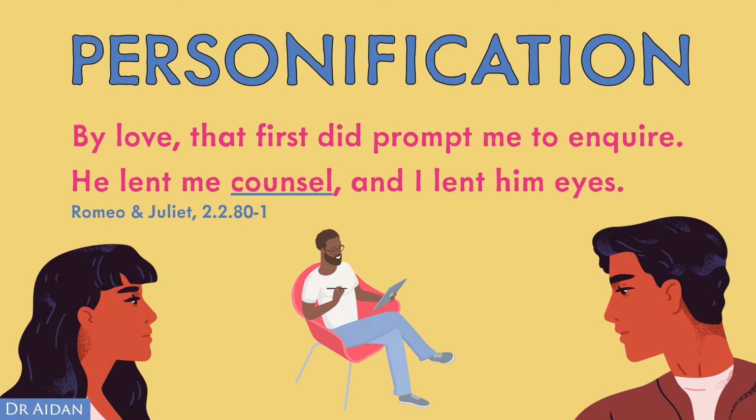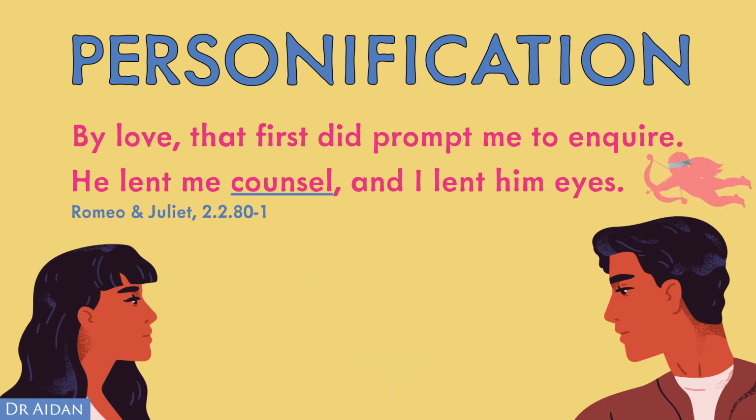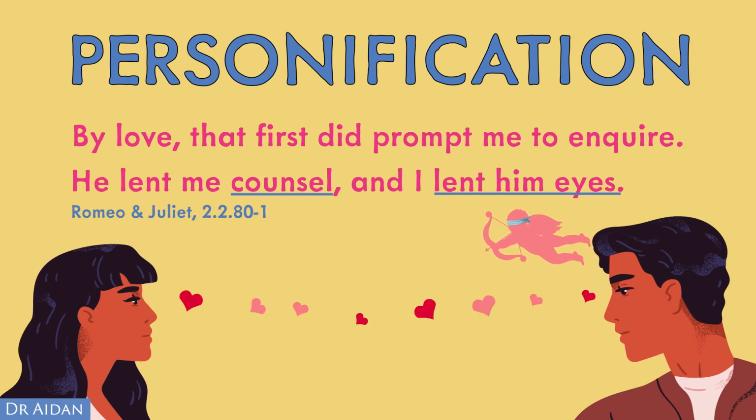But how could love do this? Because Cupid, the Roman god of love, is portrayed as either blind or blindfolded. Here, love is no longer blind because Romeo has lent him his own eyes. So this personification of love reinforces the idea that when love is able to see through Romeo's eyes, it chooses Juliet. It is an endorsement of their love by the gods.